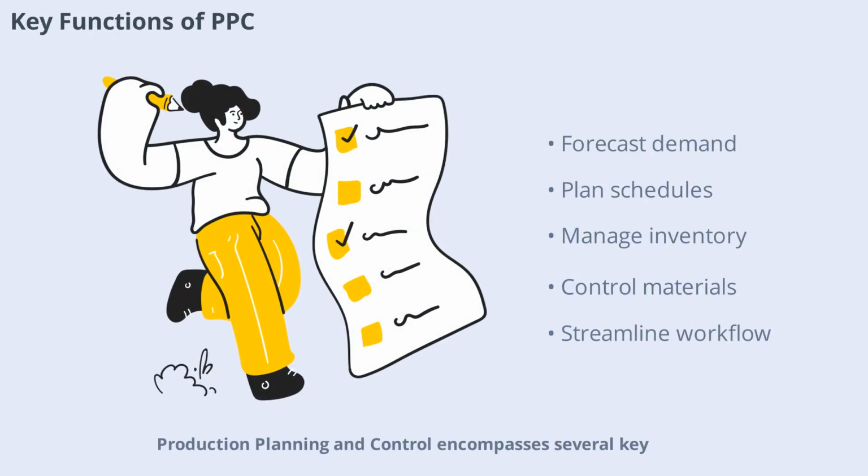Production planning and control encompasses several key functions that work together to streamline operations. These include forecasting demand, planning production schedules, managing inventory, and controlling the flow of materials. Each function plays a vital role in ensuring that production targets are met without unnecessary delays or excess costs. By coordinating these activities, PPC creates a seamless workflow that supports organizational goals and adapts to market changes.